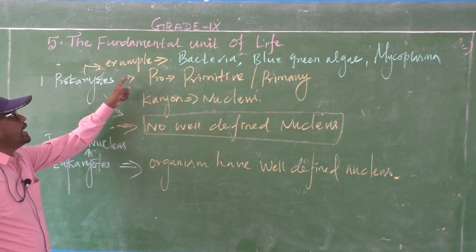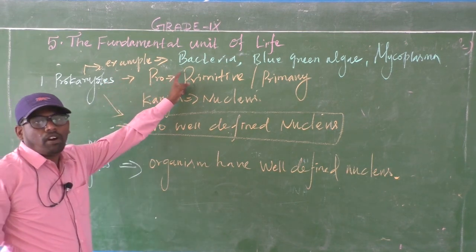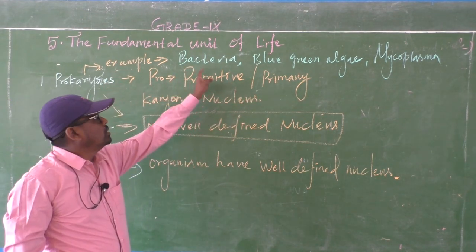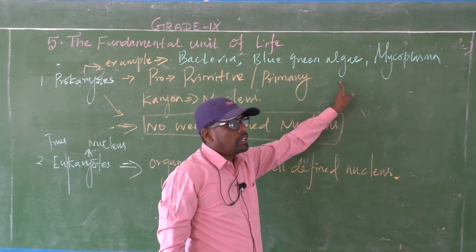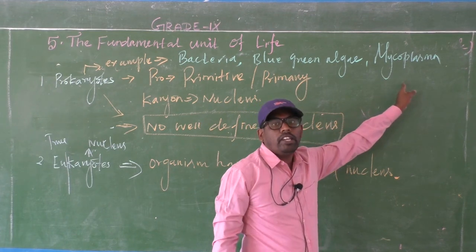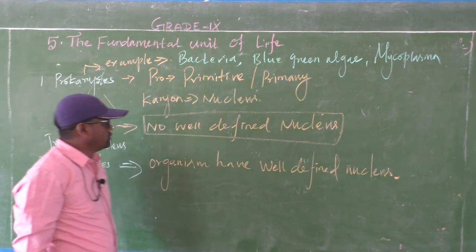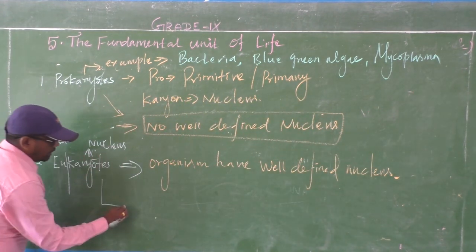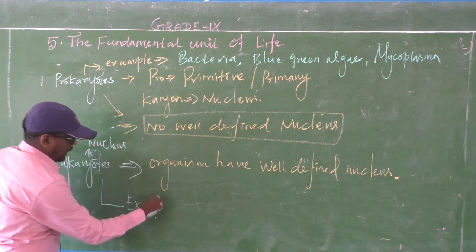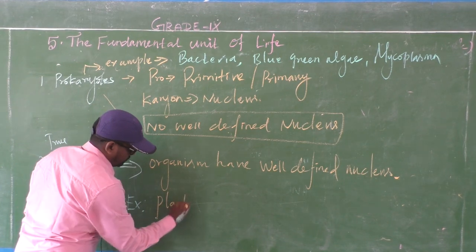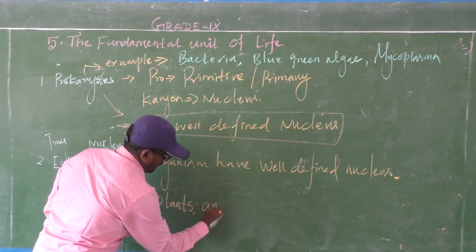So these are the examples for prokaryotes: first bacteria, second blue-green algae, third mycoplasma. And examples for the eukaryotes: plants and animals.